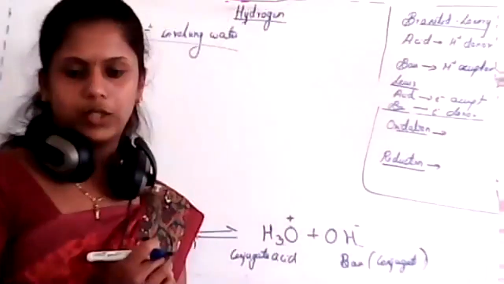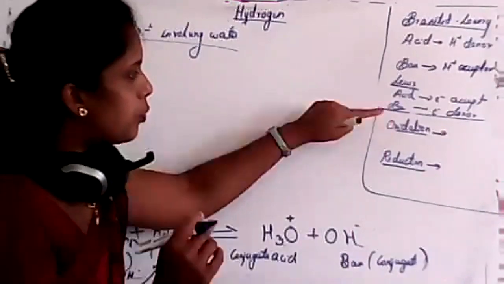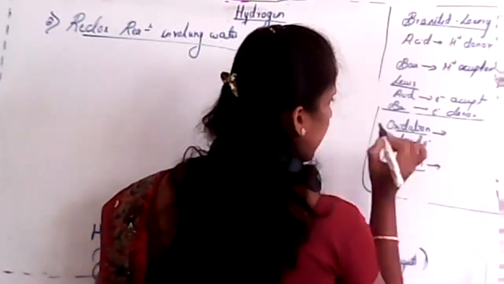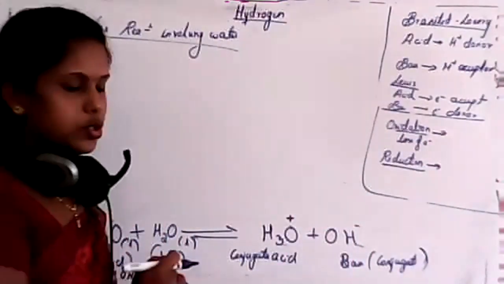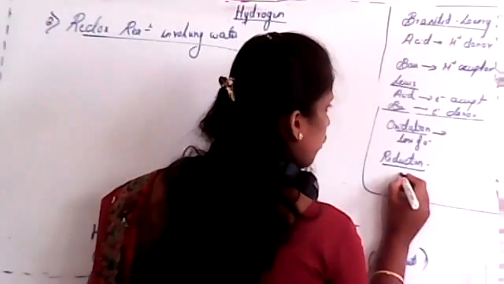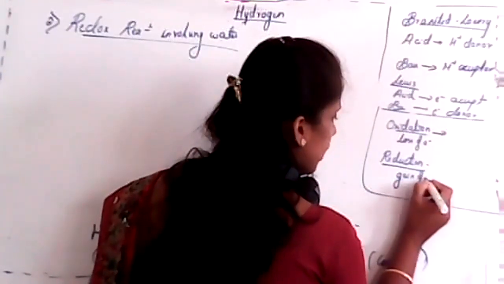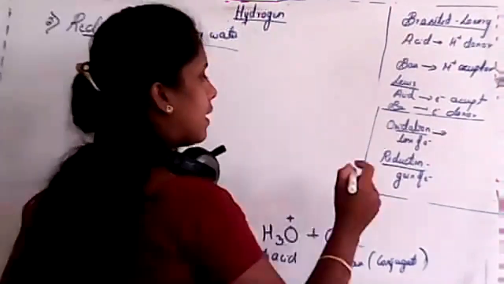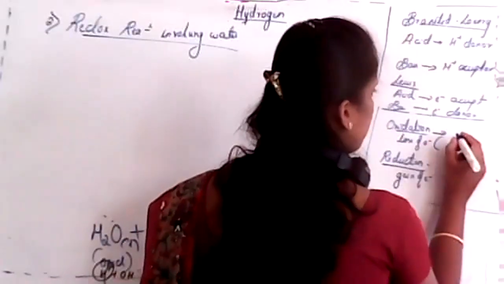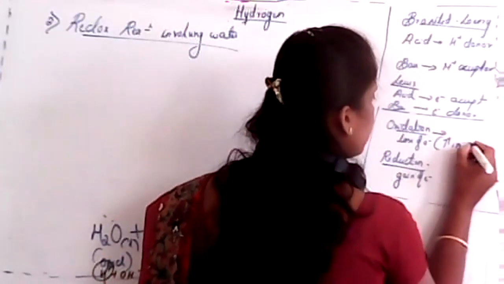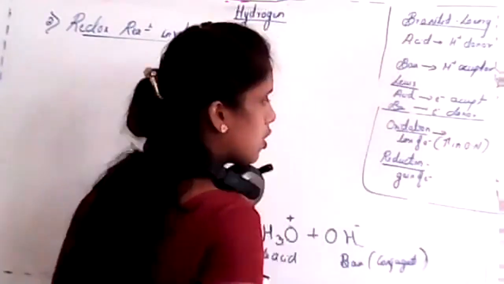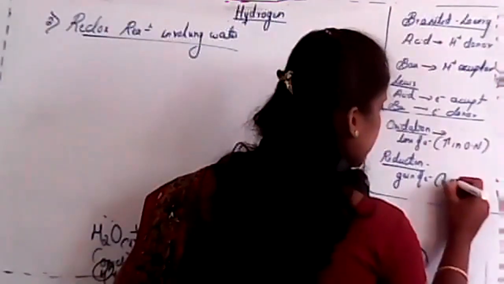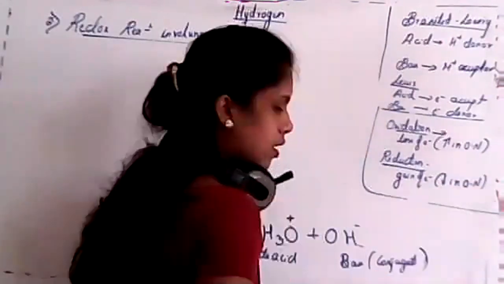In terms of electrons, oxidation is a process where loss of electrons takes place. And reduction is a process where gain of electrons takes place. Or else there is another statement: oxidation is a process where there is an increase in oxidation number, and in case of reduction it is a decrease in oxidation number.